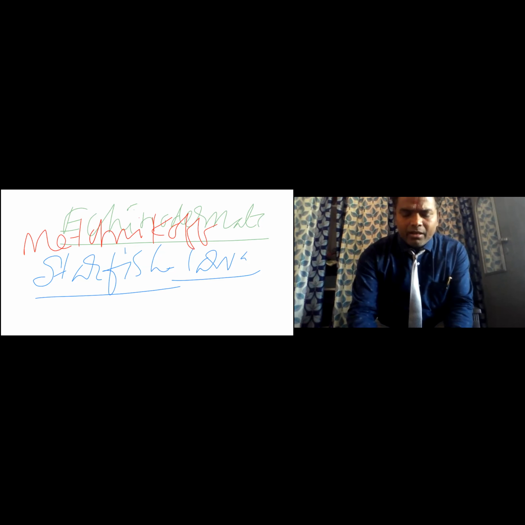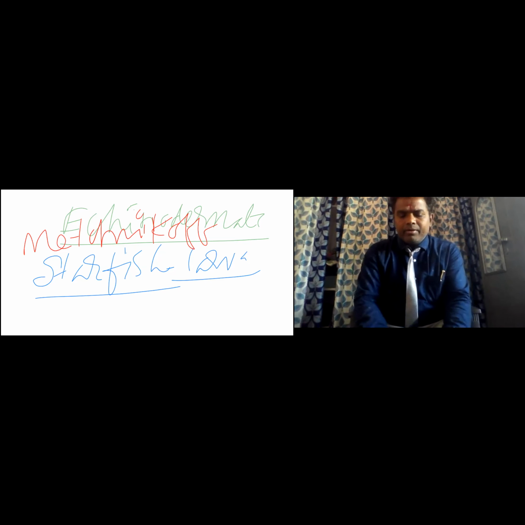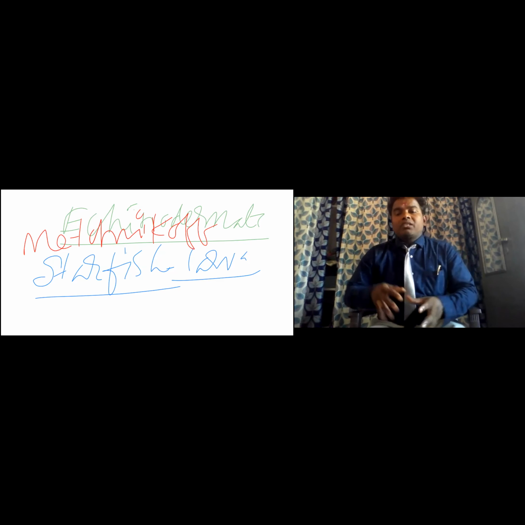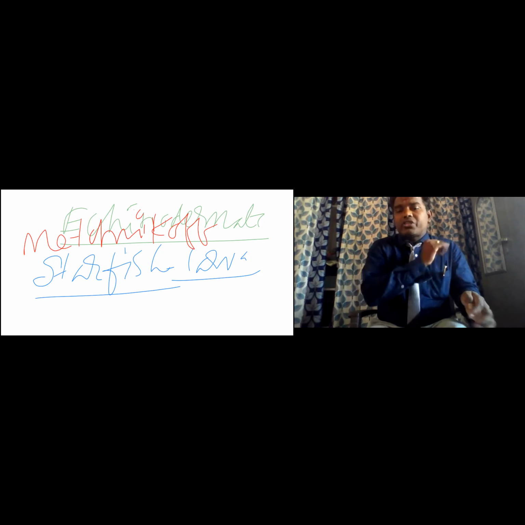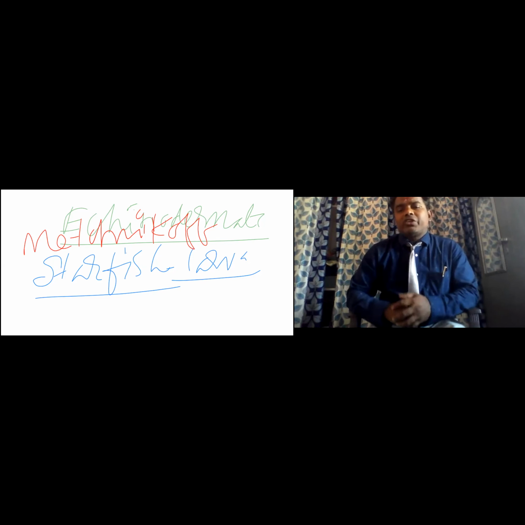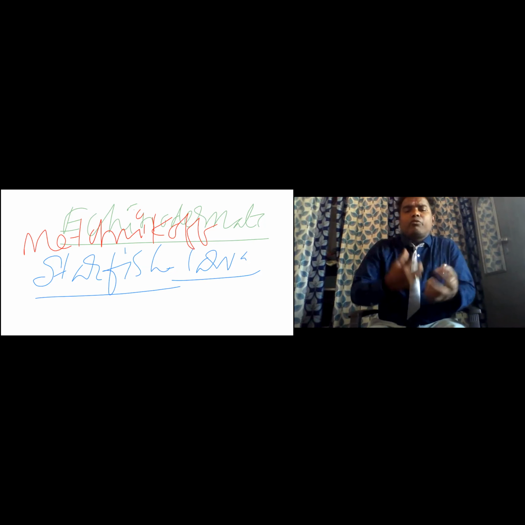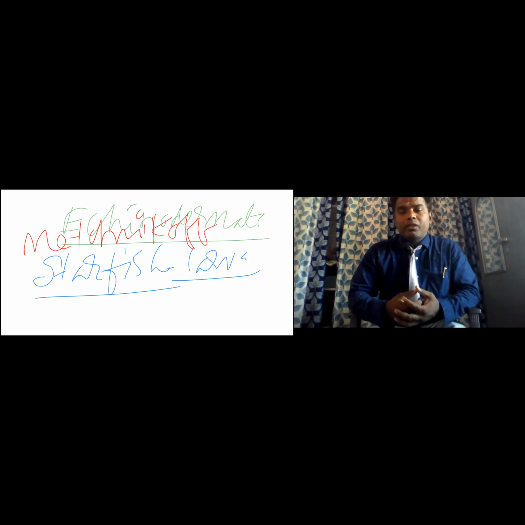Metchnikov was walking on the beach. Walking on the beach, he observed the starfish larva, Echinidia, eating something, some food material, some prey material.